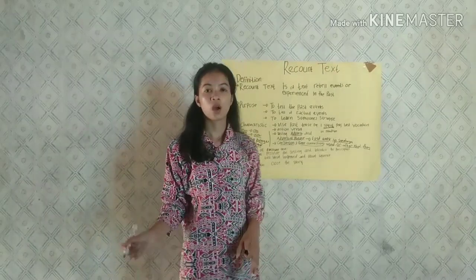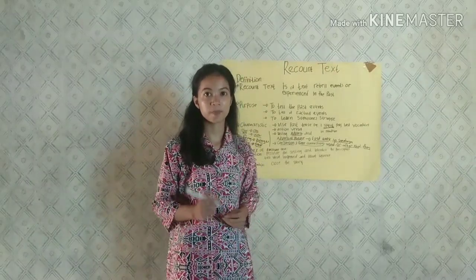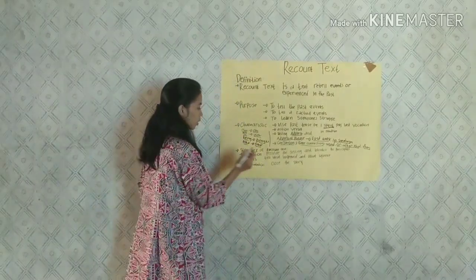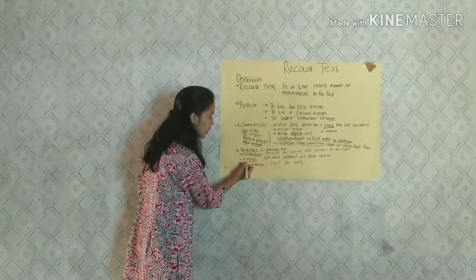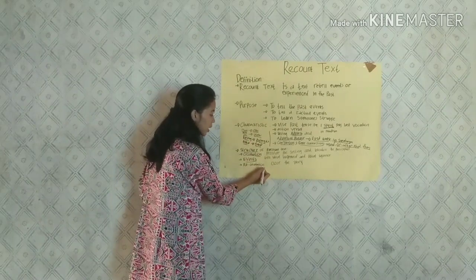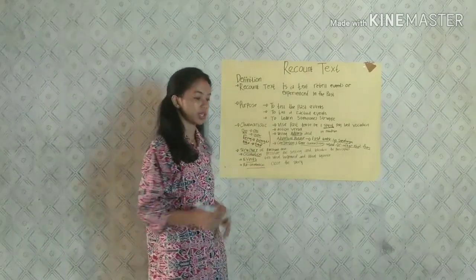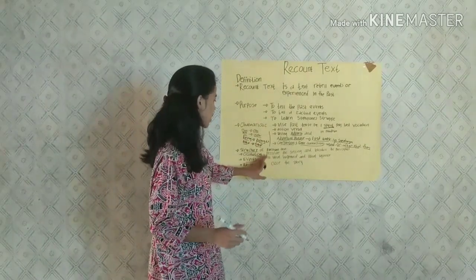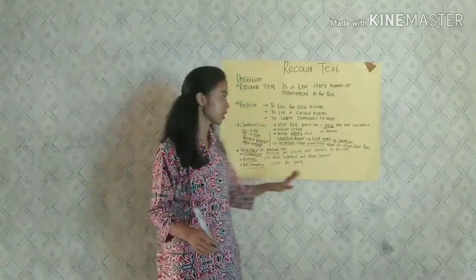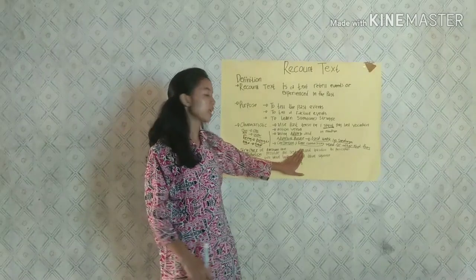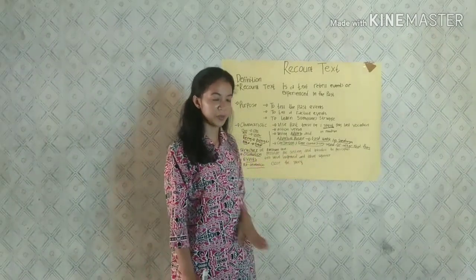So how many structures does the recount text have? Let's see here. For the first one, orientation. The second one, events. And the next one, the reorientation. See here, orientation. For the orientation, the writer provides the setting and introduces the participants.